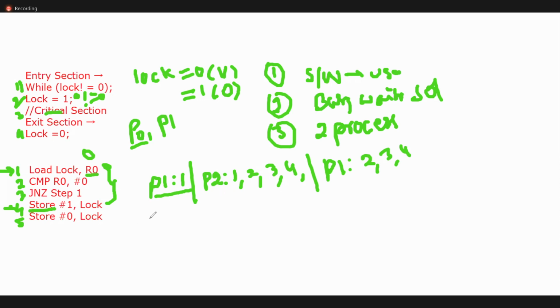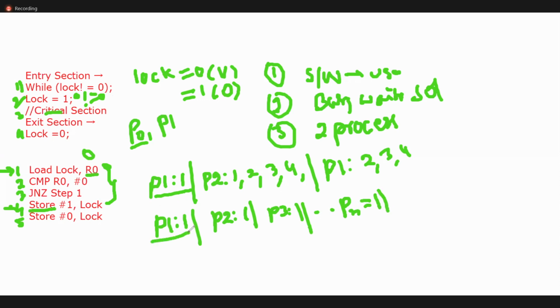There is even one more possibility. Is it satisfying mutual exclusion? No. For any number of processes, for example, P1 loaded first and was preempted. P2 read the first line and was preempted. Even P3 read and was preempted, until n number of processes, Pn, and preempted like that. So any number of processes will enter into the critical section by this preemption.